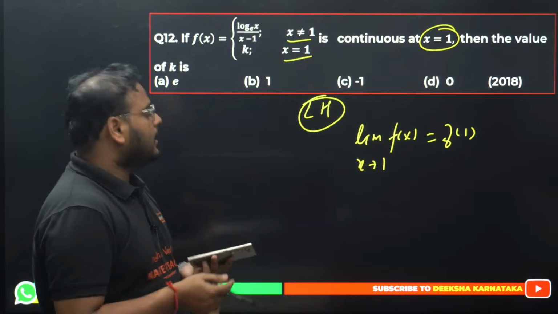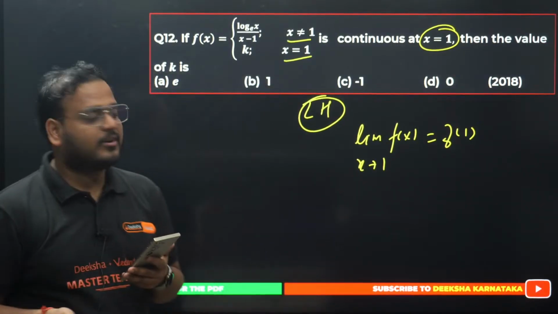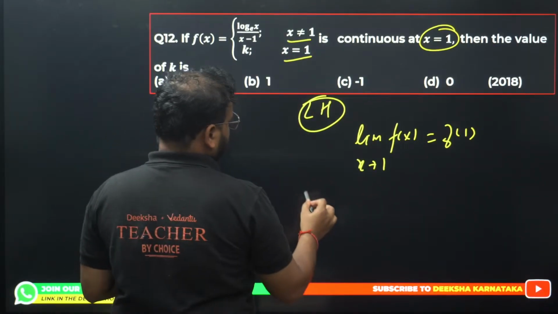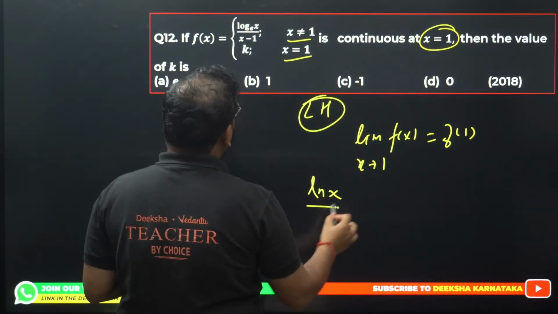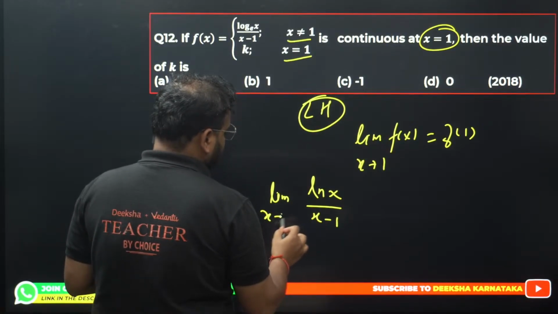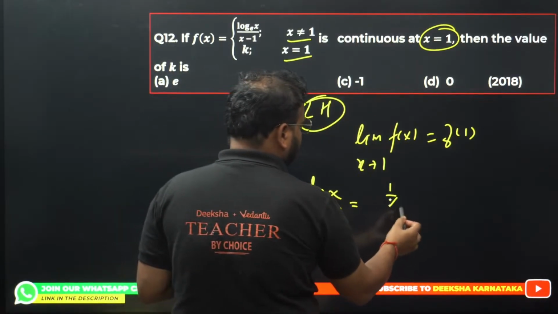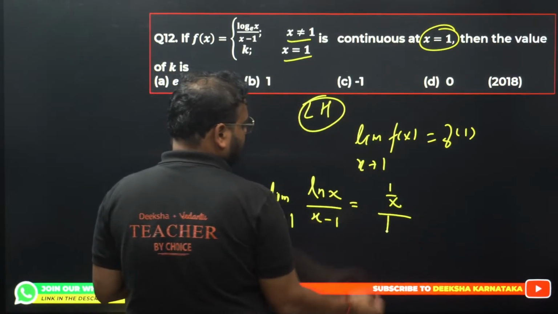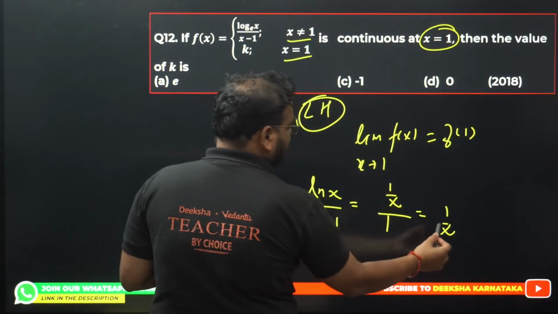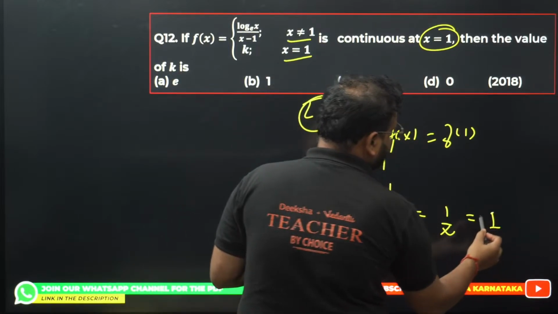D is not right. It says D is not right, bacha. What happened? What went wrong? Is D correct? No. See, over here in the limit part, we have ln x upon x minus 1, right? If you differentiate this, x tends to 1, you'll have 1 by x for the derivative of ln x. Over here, you'll have simply 1. Now, what is this whole thing becoming? 1 by x. Put the limit value as x equals 1. You get the value of the limit as simply 1.